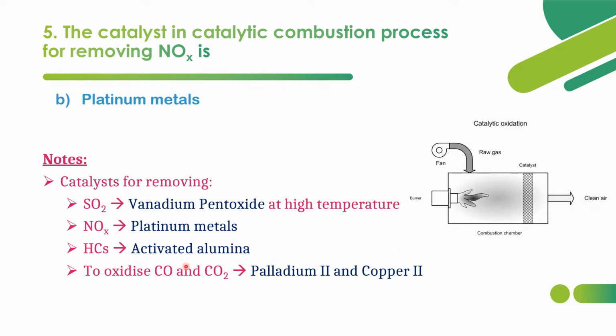Similarly, for HCs, that is hydrocarbons, we have to use activated alumina. To oxidize carbon monoxide and carbon dioxide, that is oxides of carbon, we have to use palladium 2 and copper 2. These are the catalyst substances used to remove SO2, NOx, HCs, and CO and CO2.